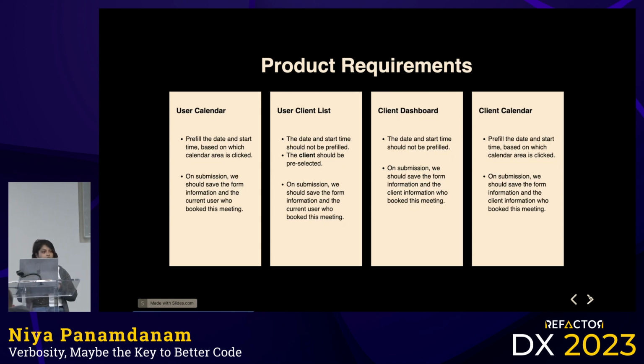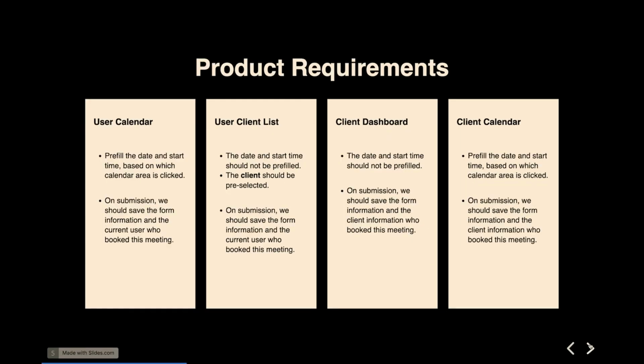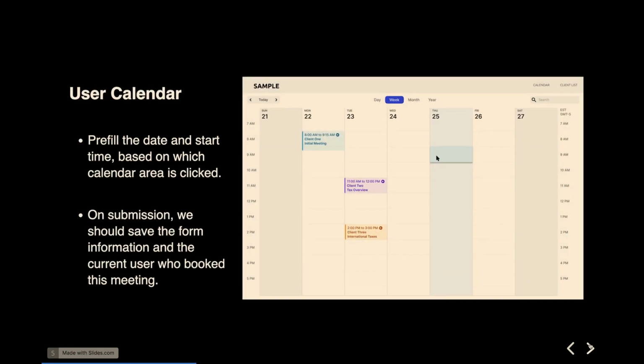This is some of the product requirements now based on where the form pops up, right? So again, the form is in a modal, and we're not handling the modal logic right now. But the idea here is we've got each of the views: the user calendar, the user client list, the client dashboard, and the client calendar view. They have specific requirements. Seems quite reasonable. So let's look at the user calendar. Basically, when you click on the little section there, it should pop up that form and pre-fill the date and start time based on which section they clicked on, right? And on submission, the form should also say which accountant made that client meeting.